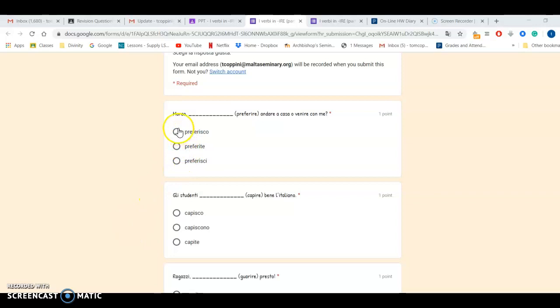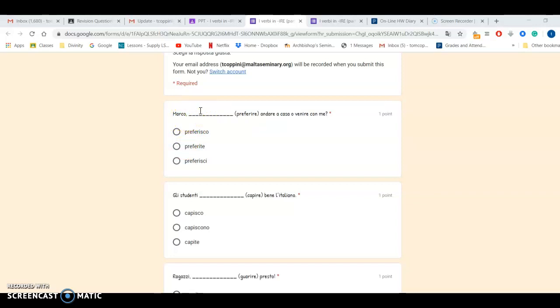So in the first example, Marco, preferire is the verb, andare a casa e venire con me. Now, preferire, it ends with ire, of course. So which ending are you going to choose? Who is the person talking to? You, because he's talking to Marco as if he was in front of him.